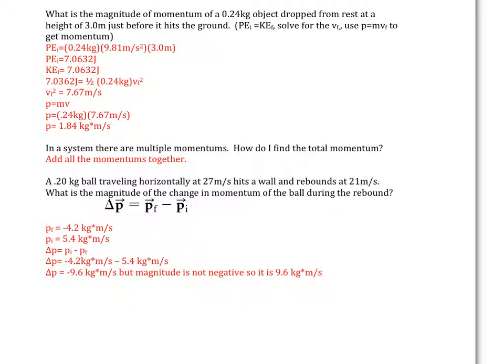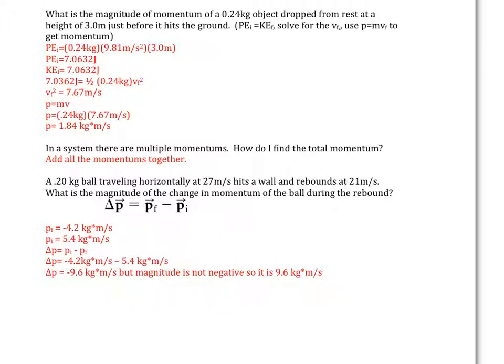All right, the next one, the magnitude of momentum of a 0.24 kilogram object dropped from rest at a height of 3 meters just before it hits the ground. So to solve this one, I gave you some hints here. First, we know initial potential is going to equal final kinetic. So the energy through conservation of energy is going to be the same at the start as it is at the end. So if I solve for my initial potential energy, and that's these first two steps, I can solve for potential energy, which is also going to be my kinetic energy, okay, which shows here.